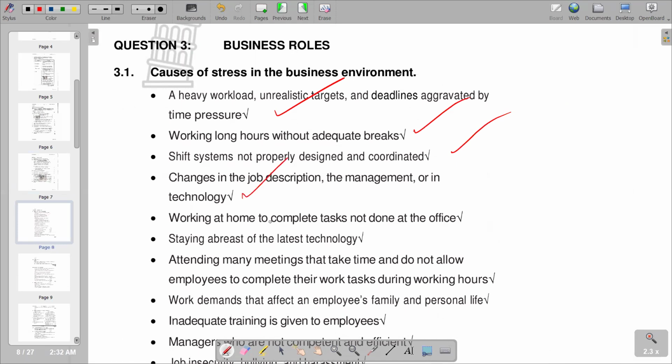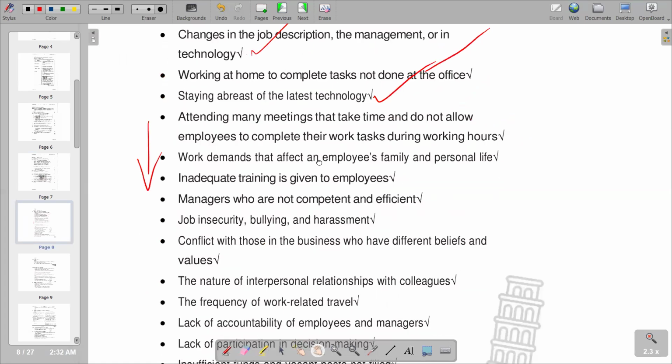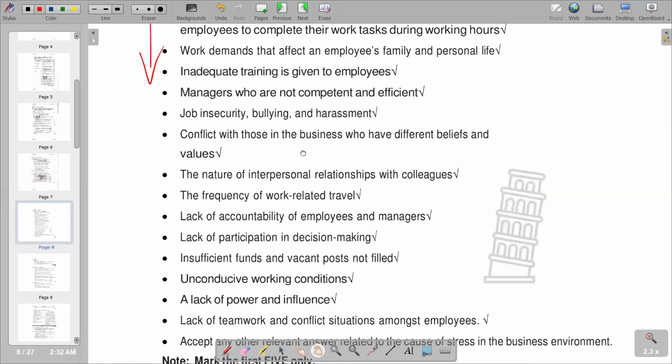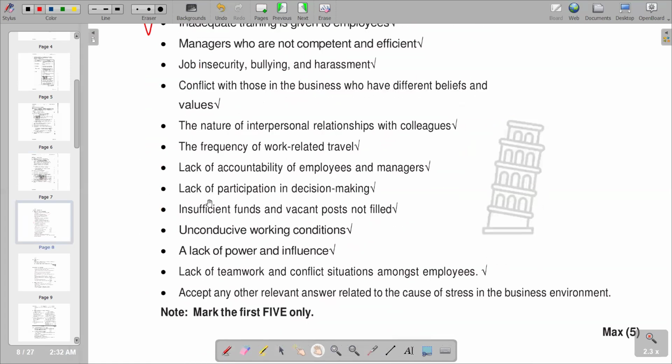Working at home to complete tasks not done at the office is also a cause of stress. Staying abreast of the latest technology. So we have other causes. Remember, our question only needs at least 5. We have other causes as we go down, and those can also be causes of stress. So we've got a long list there.